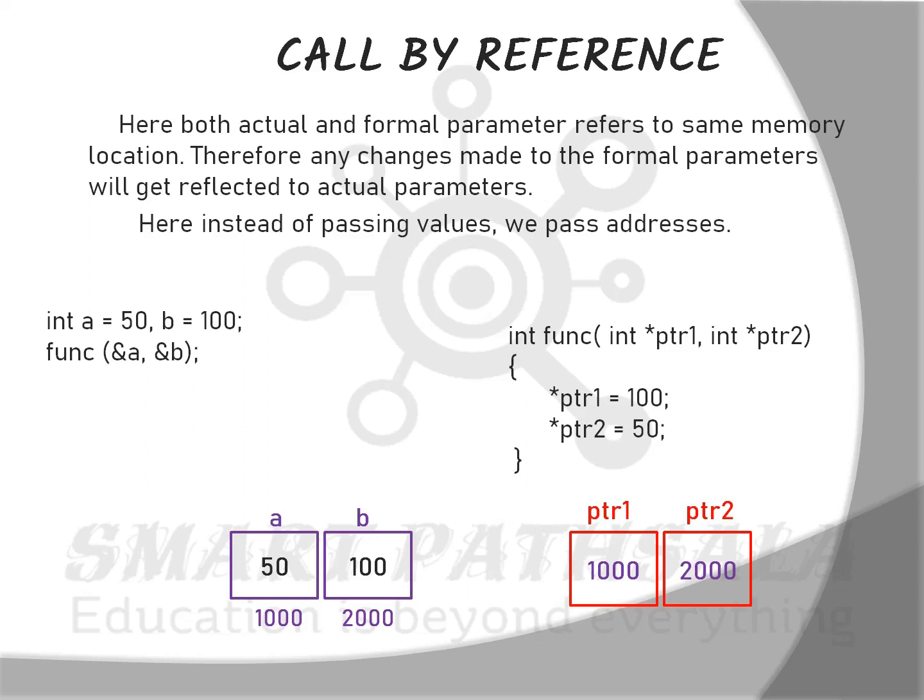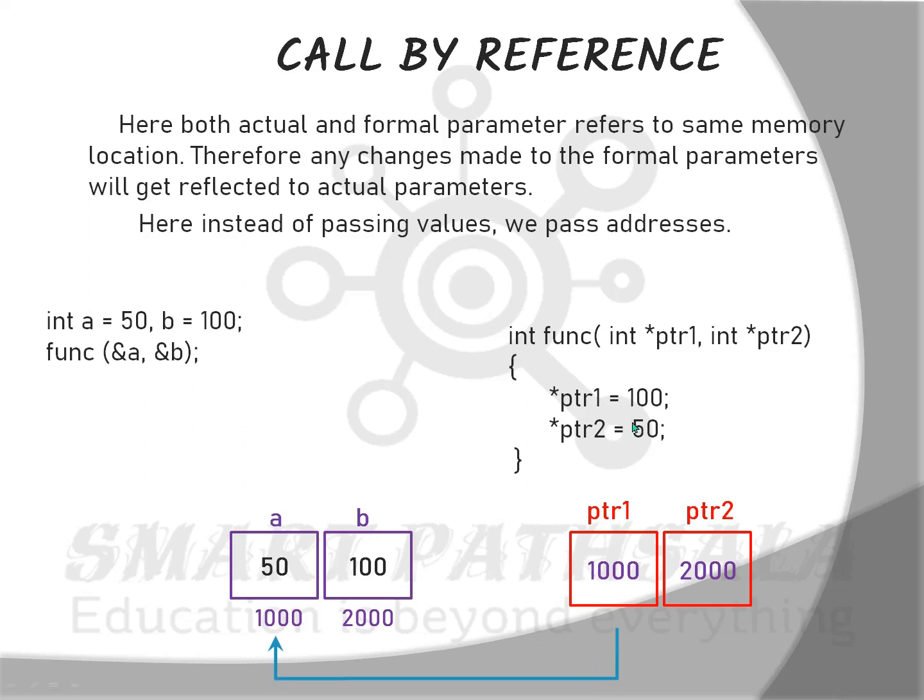Ptr1 contains 1000, so as we have included star along with it, we are trying to access the value at the address 1000. That simply means we are trying to access the value of A.